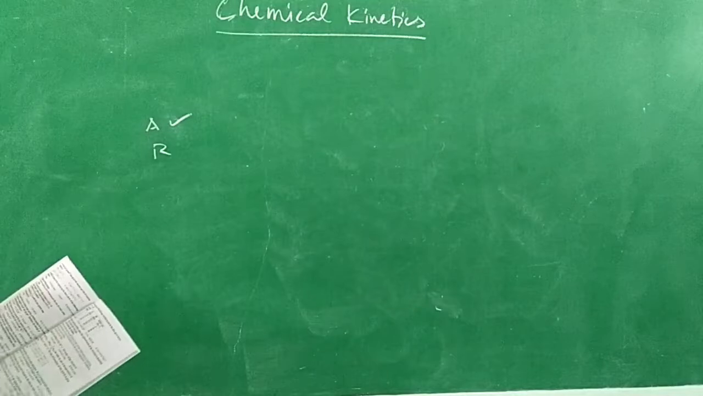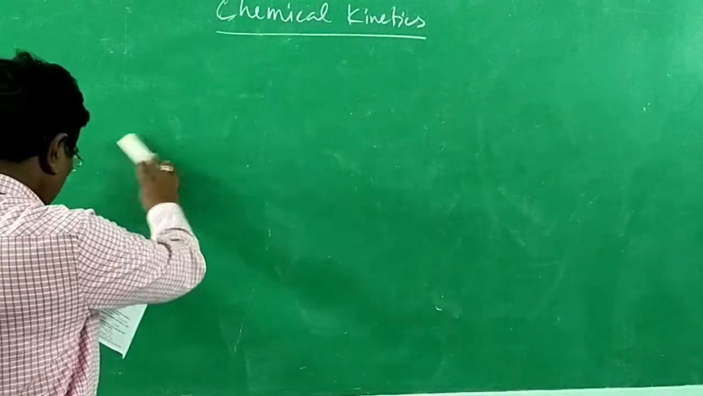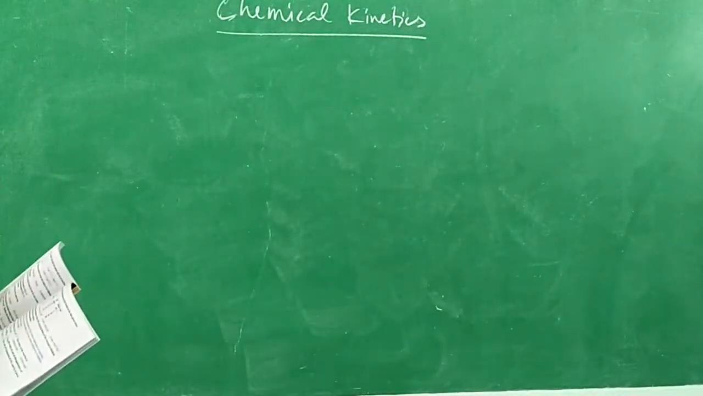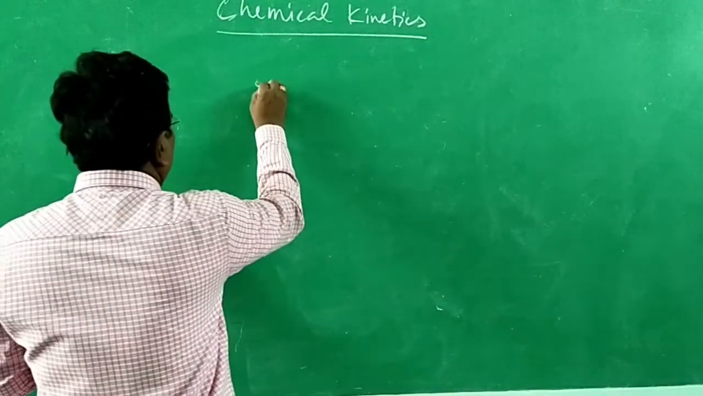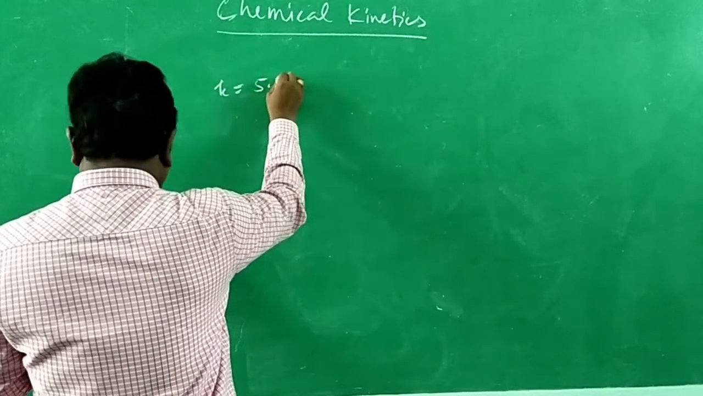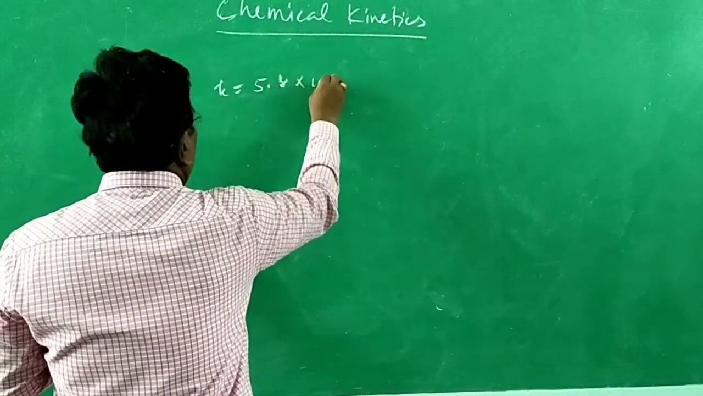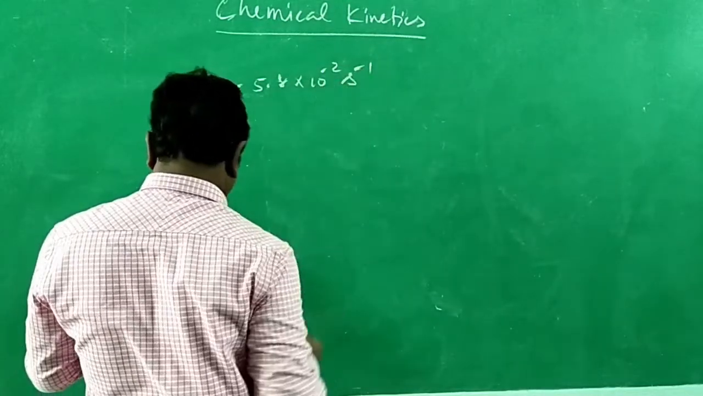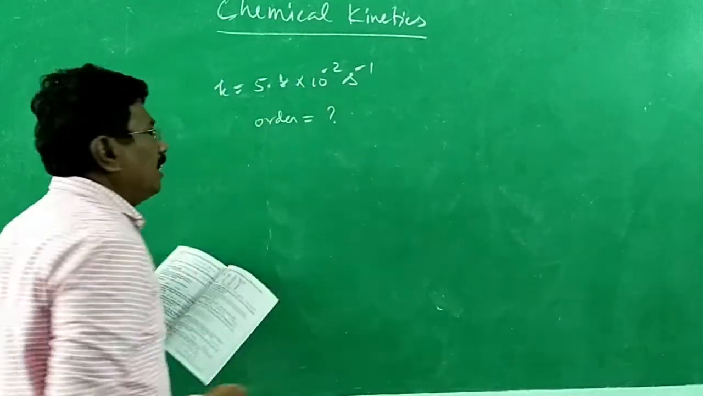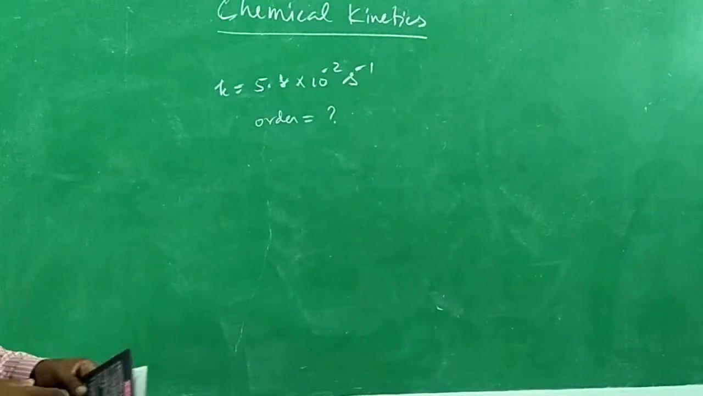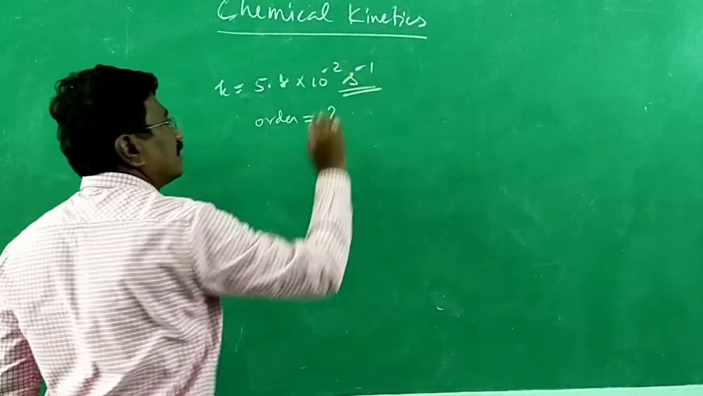Then the 17th question: the rate constant of a reaction is given. The order of the reaction is asked. Rate constant of a reaction K is equal to 5.8 into 10 power minus 2 per second. Now, what is the order? No information is given, they asked order. How can you find out? They have given the unit for rate constant.